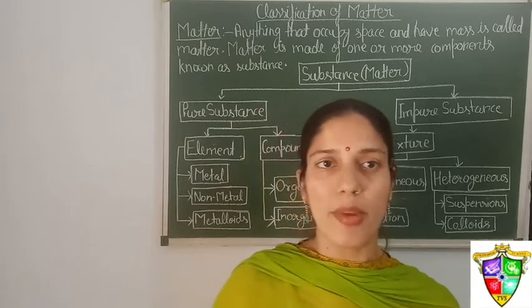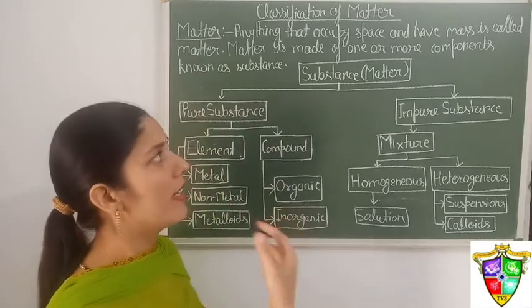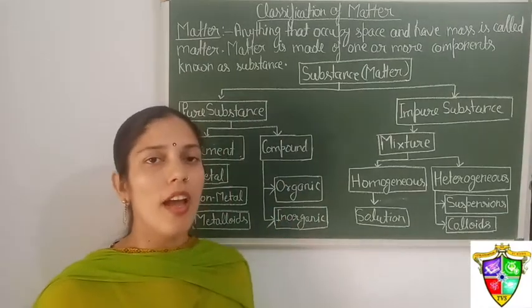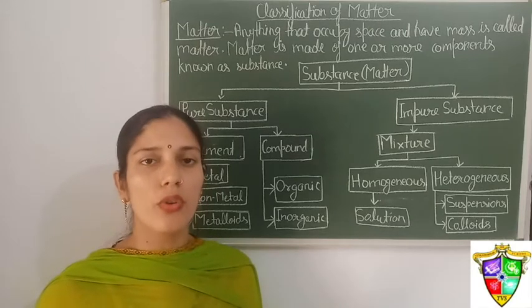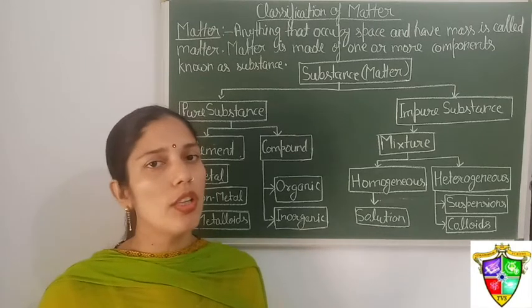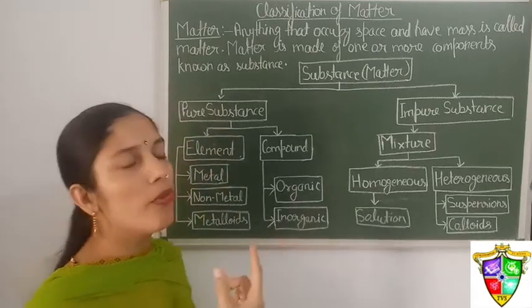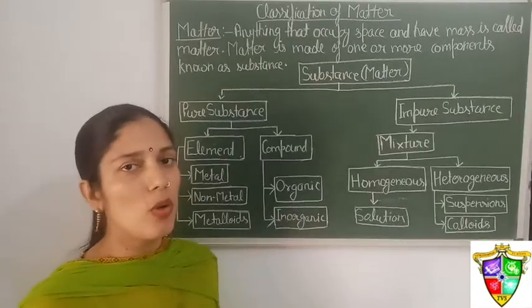Now, what is matter? Matter is anything that occupies space and has mass. For example, around us, air, wood, pen, pencil, books, all these things are called matter. Each matter is made up of one or more components, and those are called substances.